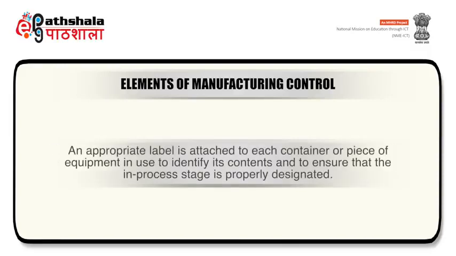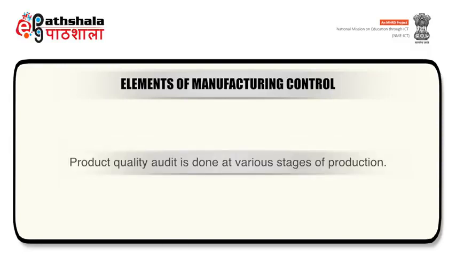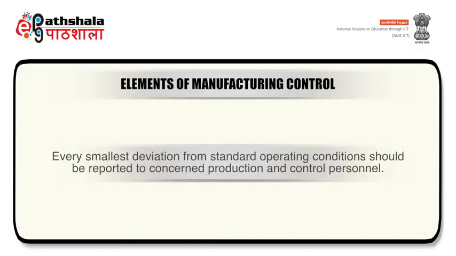An appropriate label is attached to each container or piece of equipment in use to identify its contents and to ensure that the in-process stage is properly designated. Product quality audit is done at various stages of production. In-process checking is done by the auditor or the control inspector, who checks, enforces and reviews procedures and suggests changes for upgrading the procedures when needed. Every smallest deviation from standard operating conditions should be reported to concerned production and control personnel.